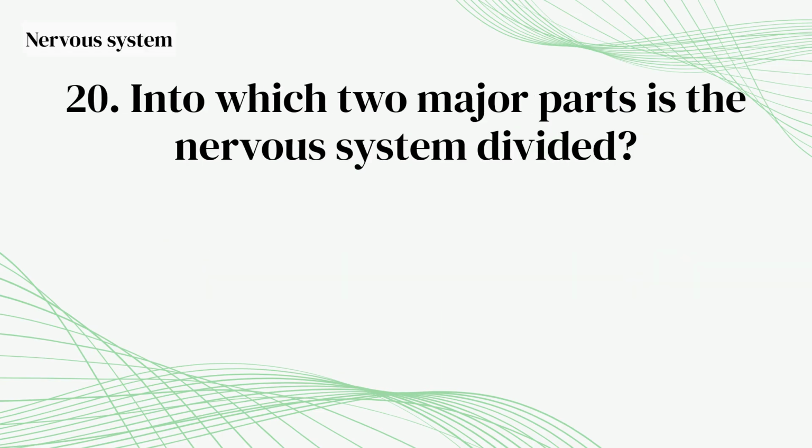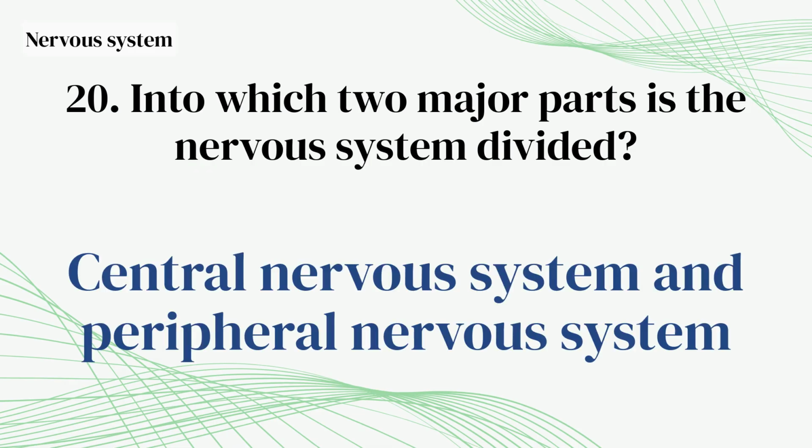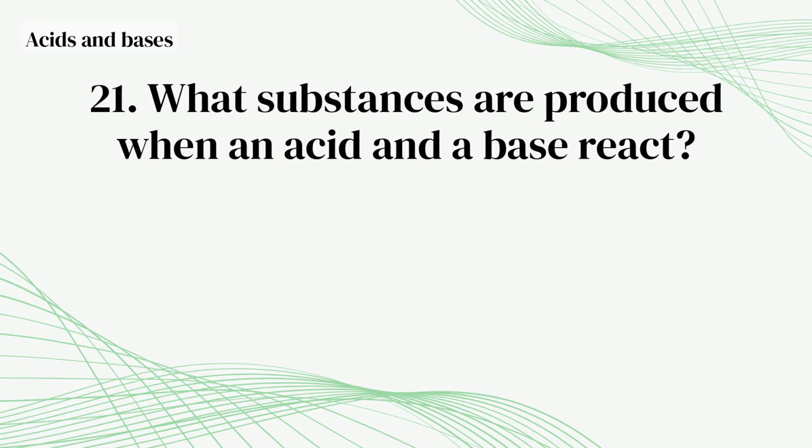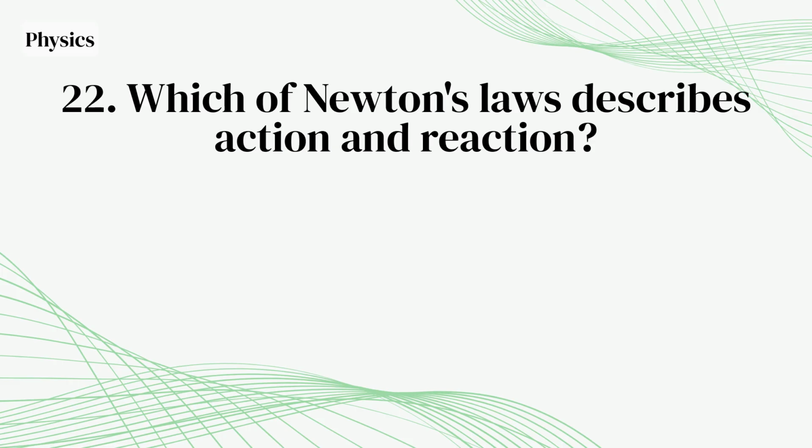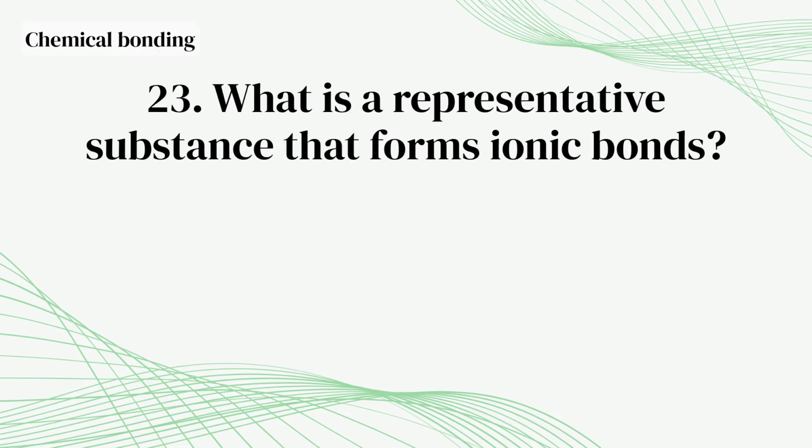Into which two major parts is the nervous system divided? Central nervous system and peripheral nervous system. What substances are produced when an acid and a base react? Salt and water. Which of Newton's laws describes action and reaction? Third law. What is a representative substance that forms ionic bonds?